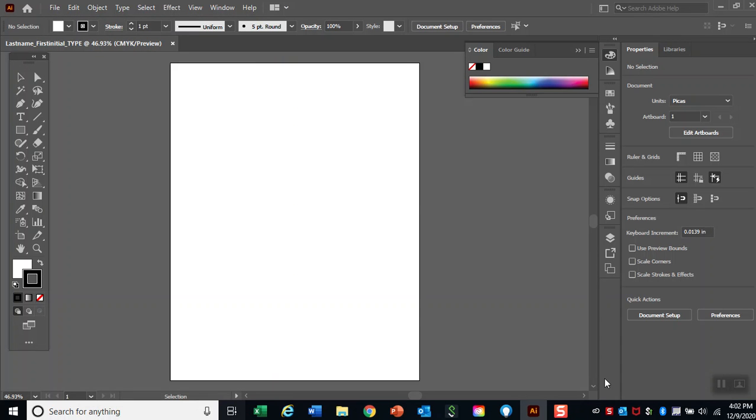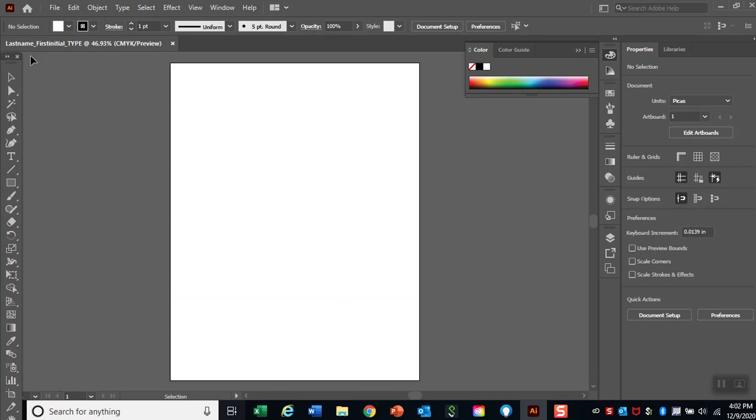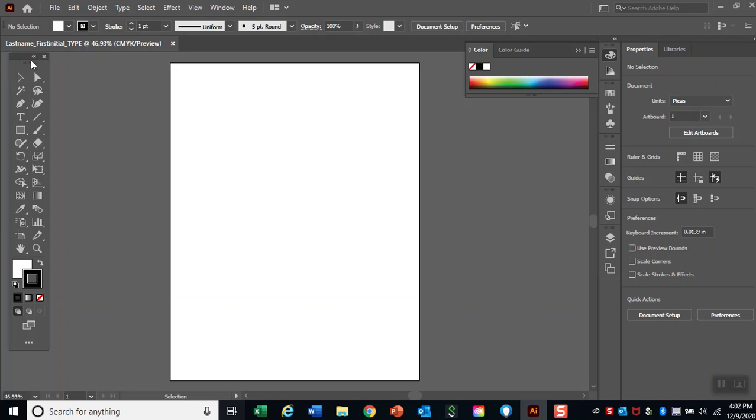When the document opens, it will look like this. We will have our tools on the left. They may be in one line like this, or they may be in two lines like this. This little arrow at the top will help you organize your tools.